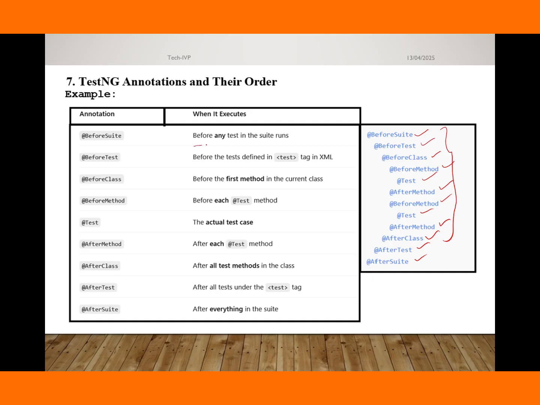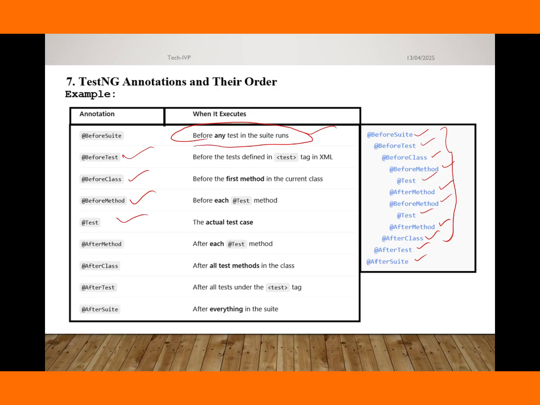Before suite means before any test in the suite runs. Once your suite is going to run, at that time it will be executed first. This one will trigger first. Before test: if you have any test, then this will be executed. Before class: before every class, this will be executed. And before method: this runs before each test method. And then the actual test case.